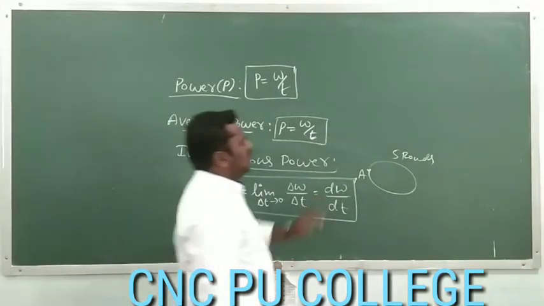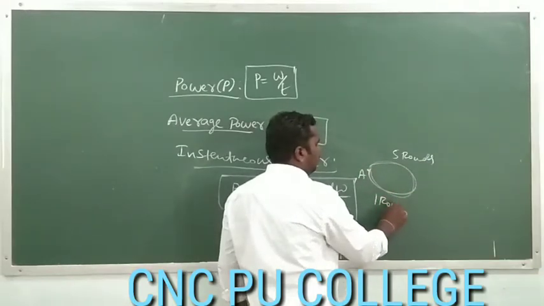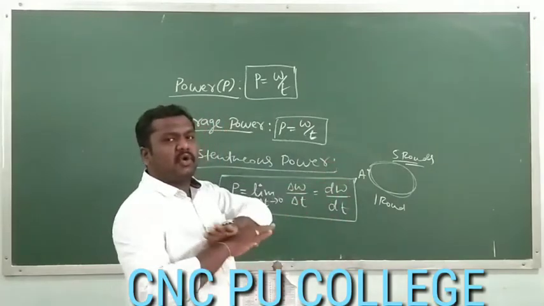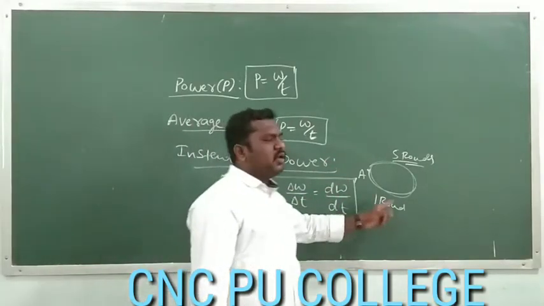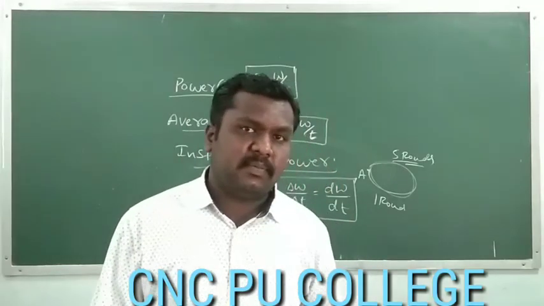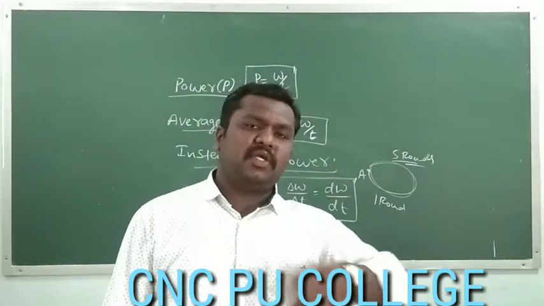So still he has completed only one round. His task is to complete 5 rounds. That means the task has not been completed, but after one round we want to know his power. So now it won't be an average power. It will be instantaneous power. What is his power after completion of one round?